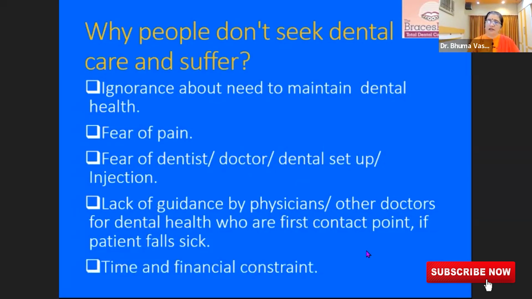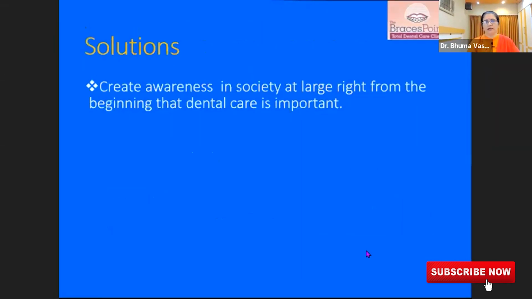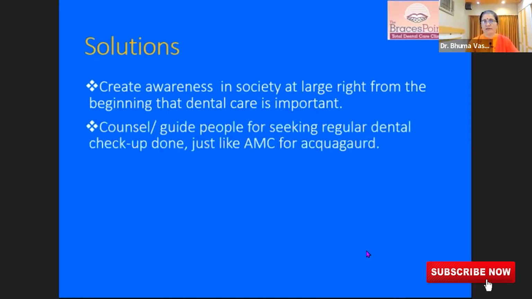And time and financial constraint also could be the factor for some of the people. Now, where there is a will, there is a way, and we can invest in our dental health by taking care of our teeth. Right? What are the solutions? Create awareness in the society at large, right from the beginning, that dental care is important. I'm really grateful for this opportunity to share all these things with you, because this video will be seen by many other people, and it would be a contribution to the society in that way, that the people will get more and more aware that these things happen and we can prevent it. We have the power to prevent it.